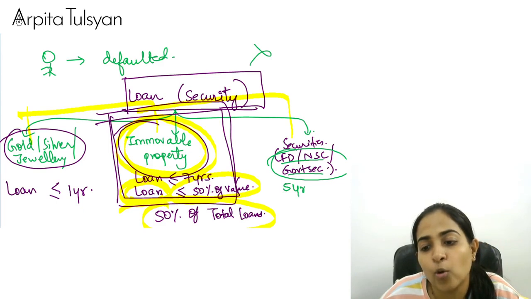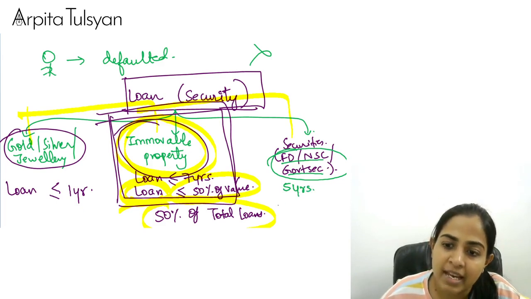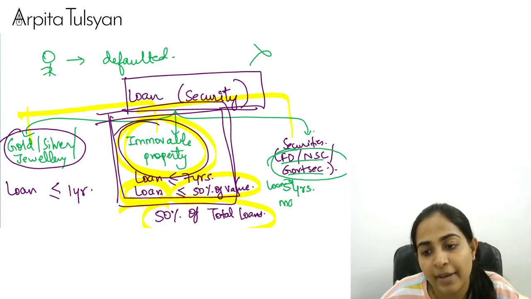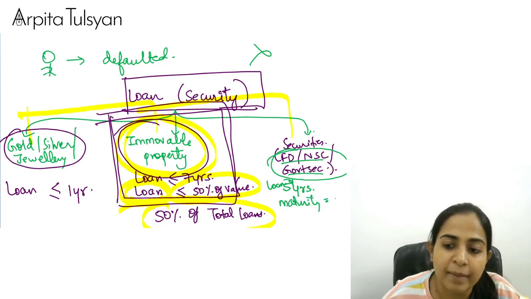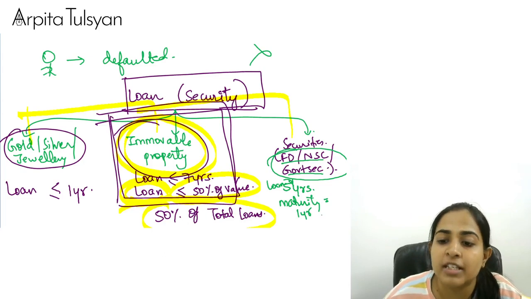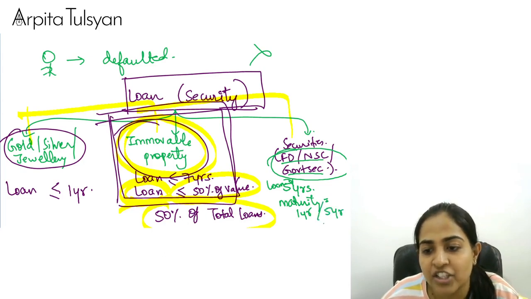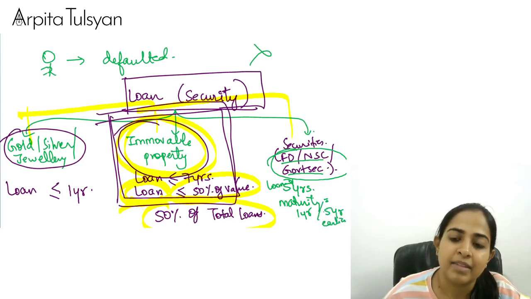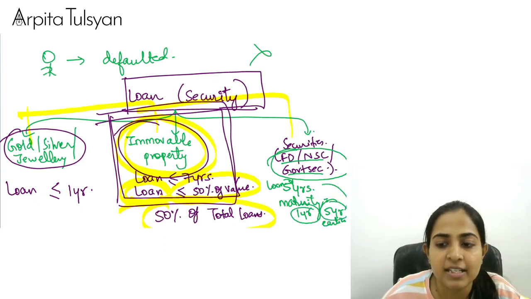For example, if the loan is of 5 years, then the maturity should be 1 year or 5 years, whichever is earlier. 1 year is ad hoc, 5 years is the loan tenure.